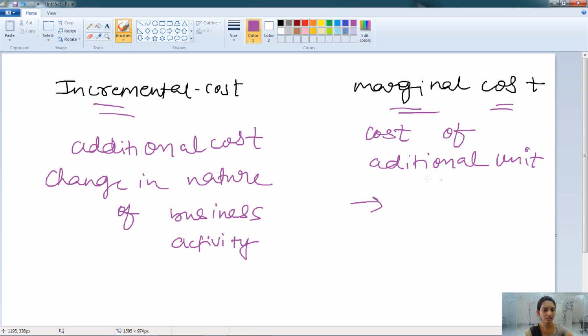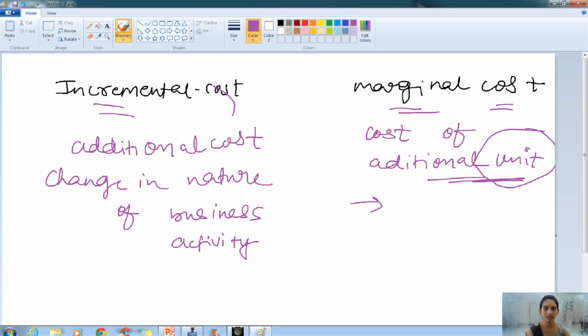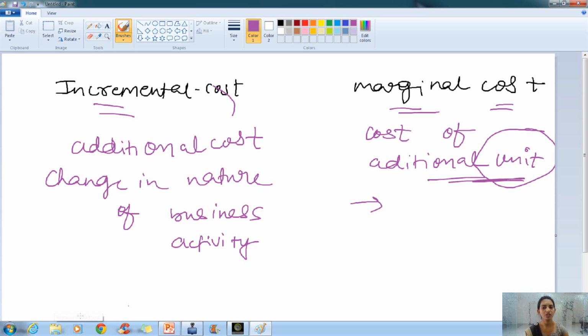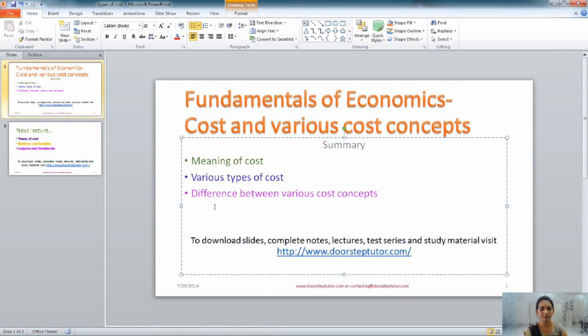So marginal cost is related to the additional unit, whereas incremental cost is related to the whole business activity. We can't divide incremental cost per unit, it is for the whole business. So this is about the various types of the cost.